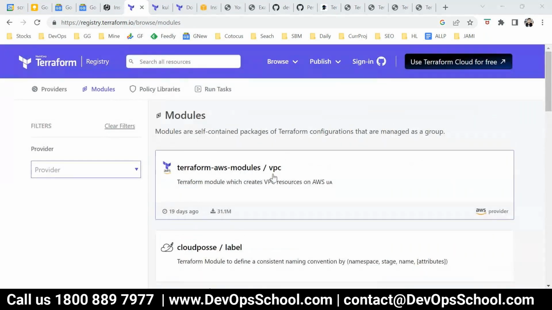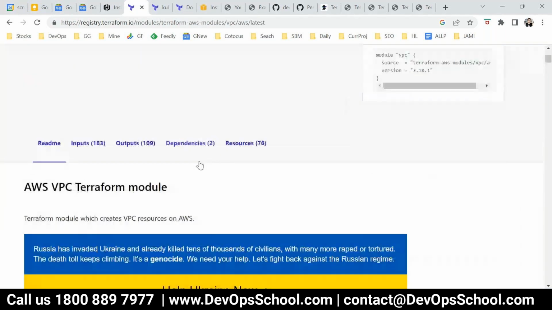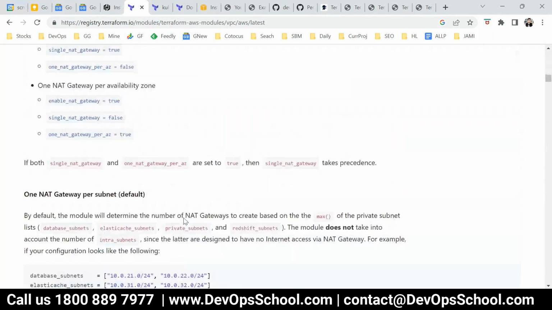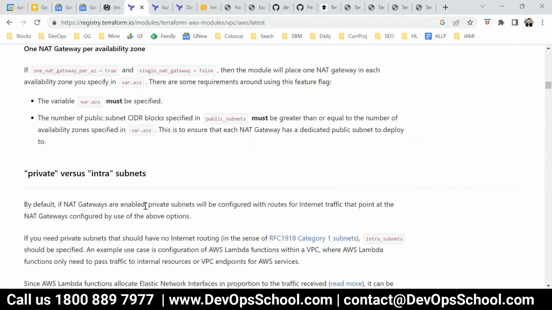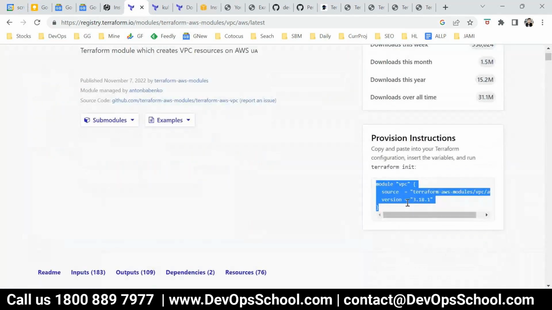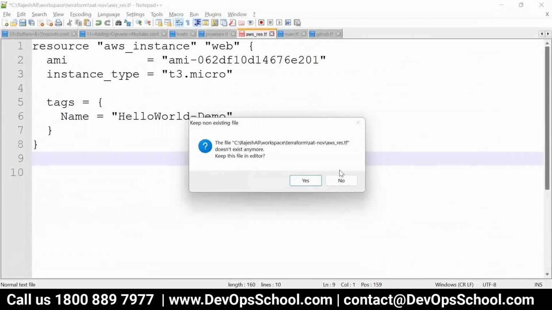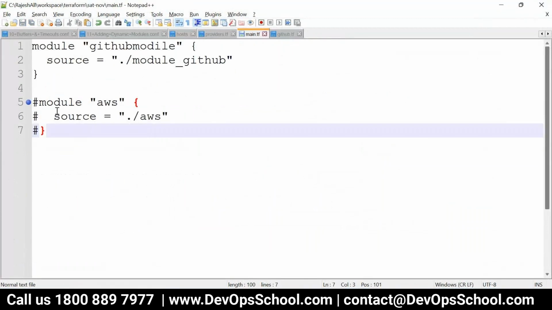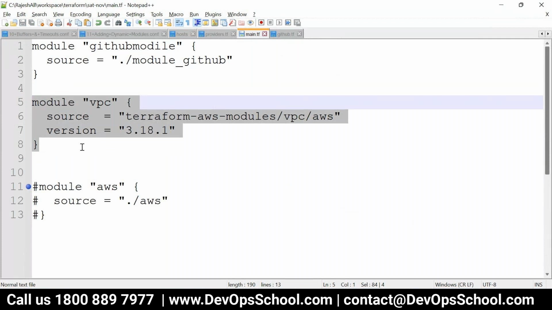Now let's say I will go for one of the modules and try it out. This is one module, the VPC module. This module will create a hell of a lot of resources. See here. So what to do? I'm going to use this module. Let me show you how. I will ask, hey module, how can I use it? And this guy is telling me, where is the main.tf? Here it is. So simple, right? All of you.